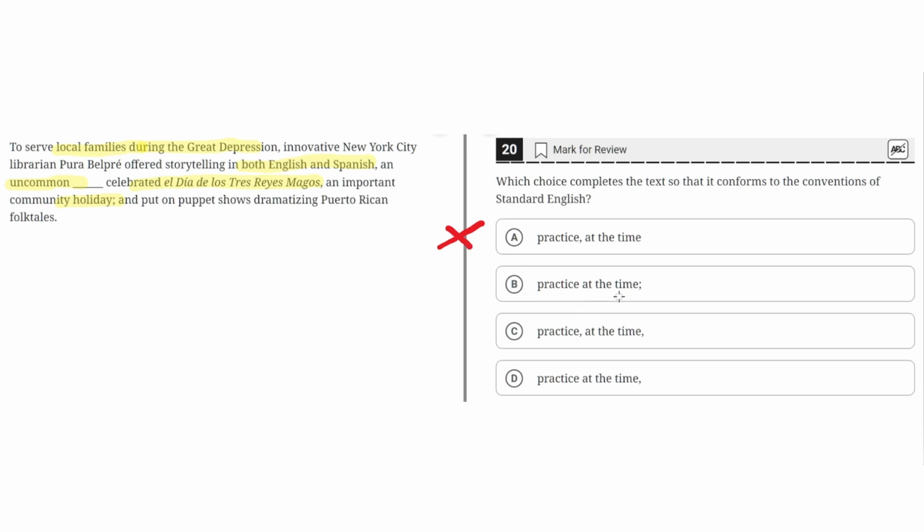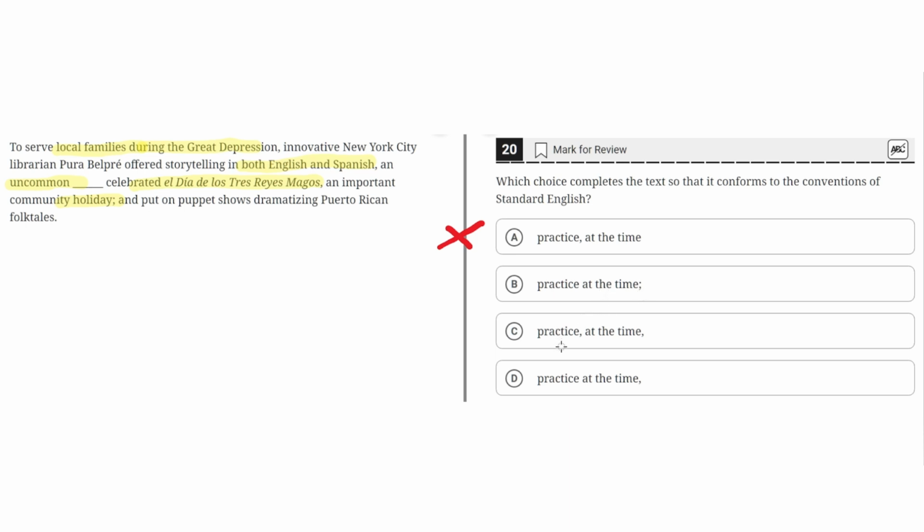B. "Practice at the time, semicolon." This seems to be the correct answer because it properly uses a semicolon after the word "time" to separate the elements in this complex series. The hint to know that this is a complex series is the use of this internal punctuation, these commas here, in these elements, and the use of this semicolon, which shows that it isn't being used to separate two independent clauses, but as a separator between elements in a complex series. Therefore, B seems to be the correct answer.